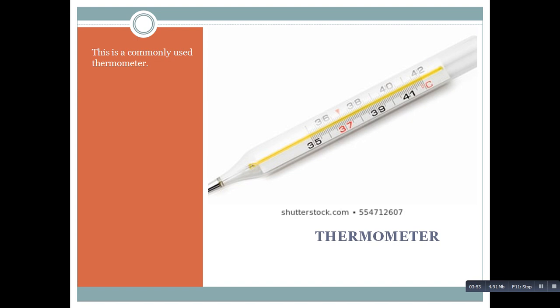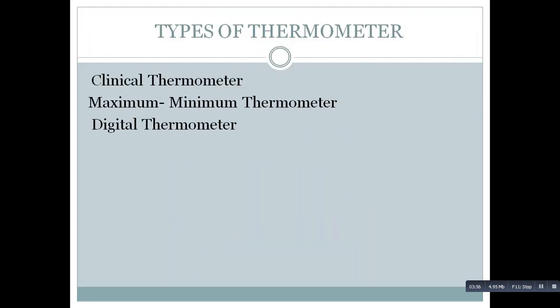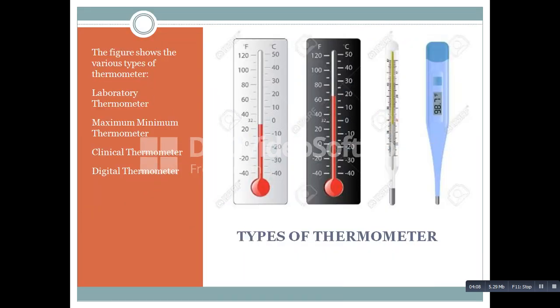Now there are different types of thermometer, children. The three different types of thermometer are clinical thermometer, maximum minimum thermometer and digital thermometer. Now this photograph shows you the laboratory thermometer, clinical thermometer and the digital thermometer. The maximum and minimum thermometer is not shown in this particular picture. Now laboratory thermometer is used in the labs for laboratory purposes. That is the first two pictures what you see here is the laboratory thermometer.